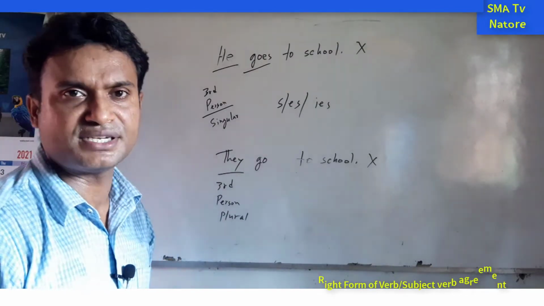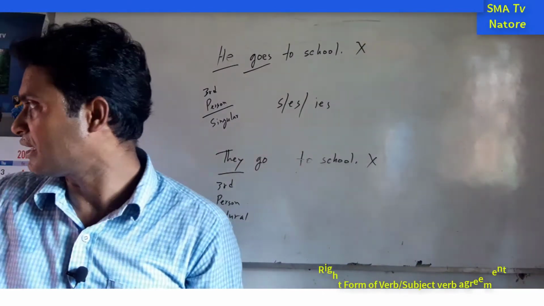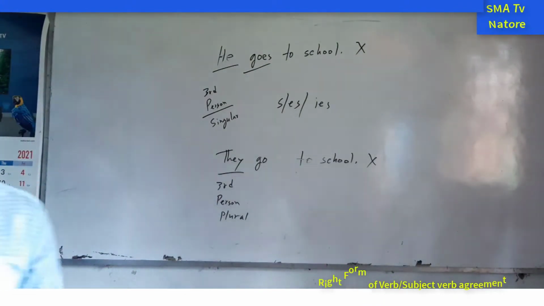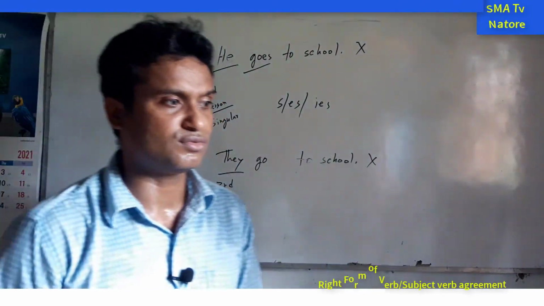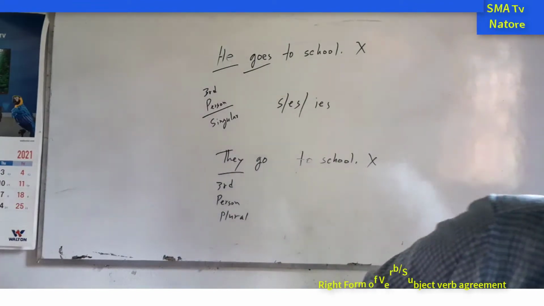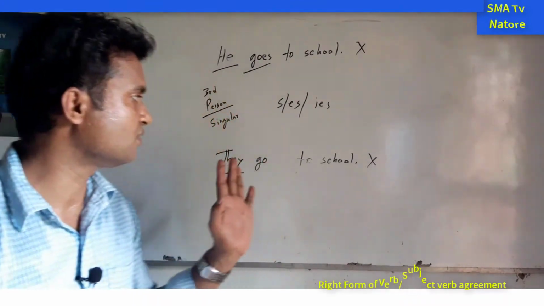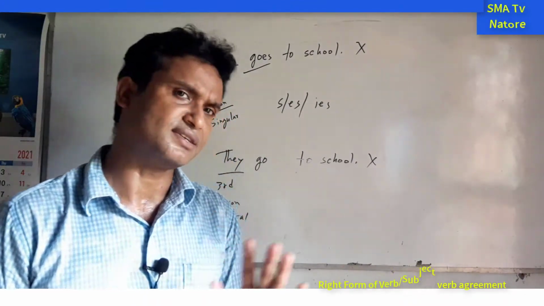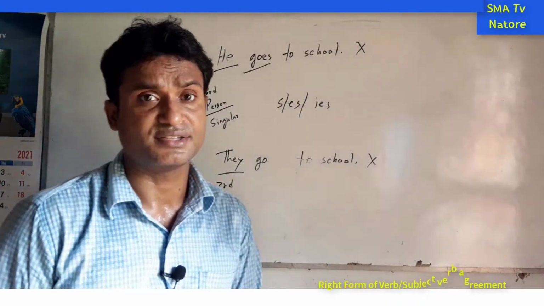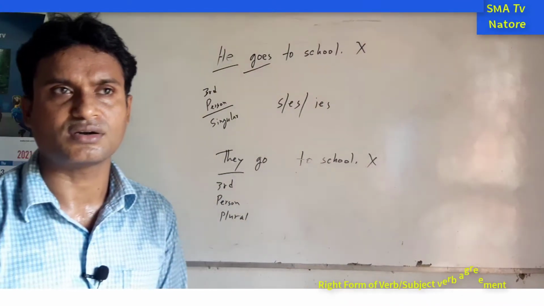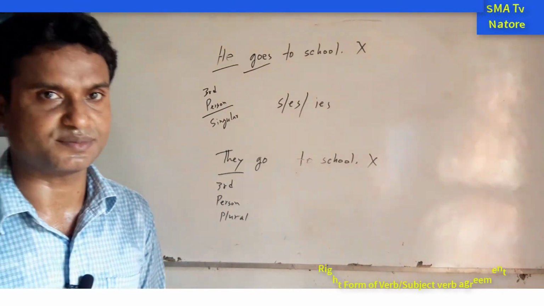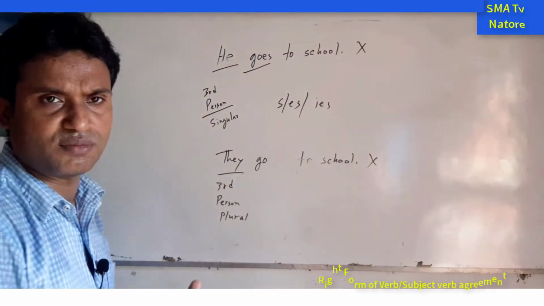So subject verb agreement, there are different agreements and different types, and these are the most important for developing our skills. For this reason, we have to maintain these types of agreements about the tense. If we understand these types of agreements of structure, we can practice these sentences everywhere, in different situations and different tenses, by following the rules of the agreement of the subject and verb. So this is the present form we are using.